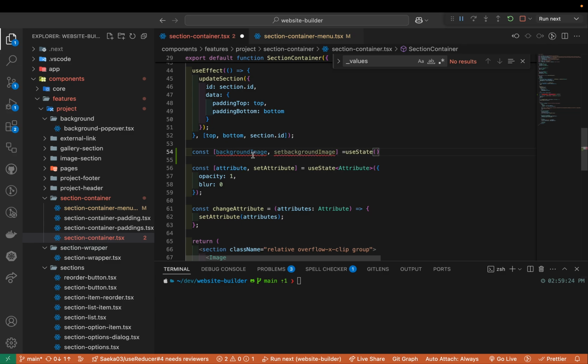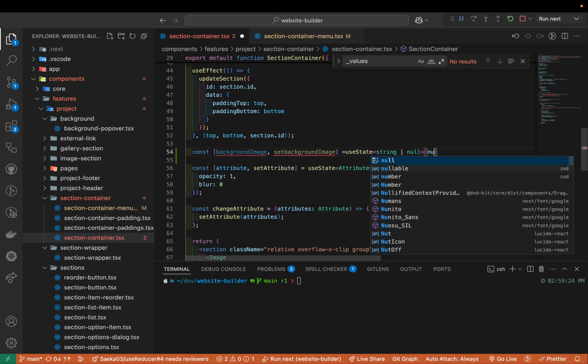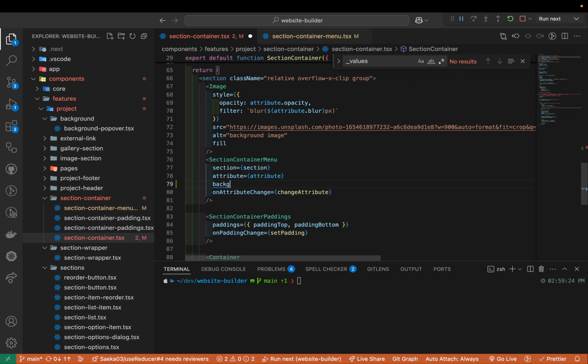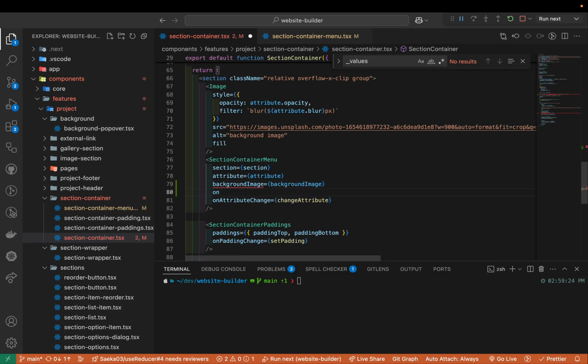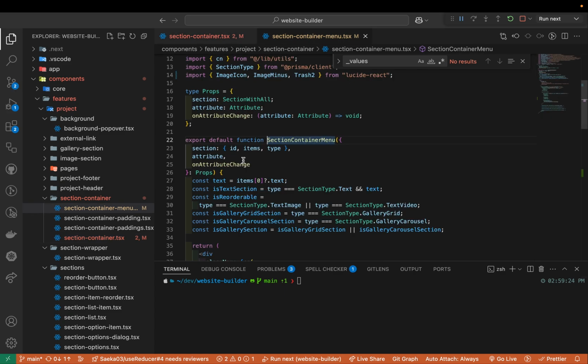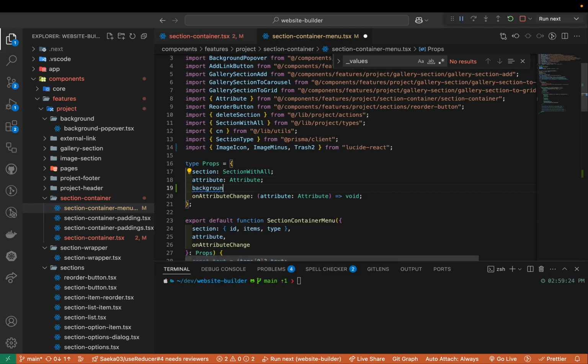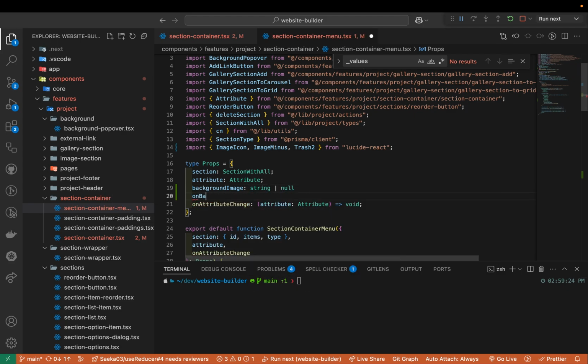Okay, we're gonna move it to the database a little bit later, but for now let's leave it like that. Okay, I think it holds string or null. Okay, initially null. Okay, so here we're gonna pass this to the container, right? So let's pass it backgroundImage, and then maybe onBackgroundChange. Yeah, this one we're gonna just make it a function for now, and then inside here we're gonna receive the background, right? So let's try to get that backgroundImage is string or null, and then onBackgroundChange.